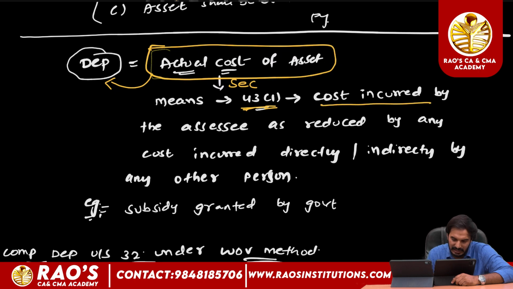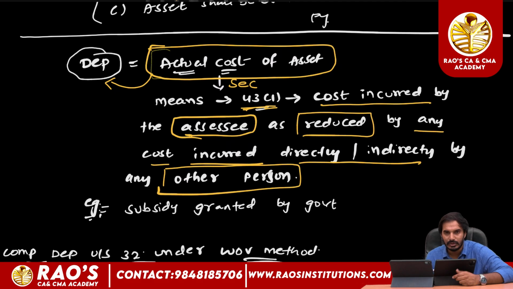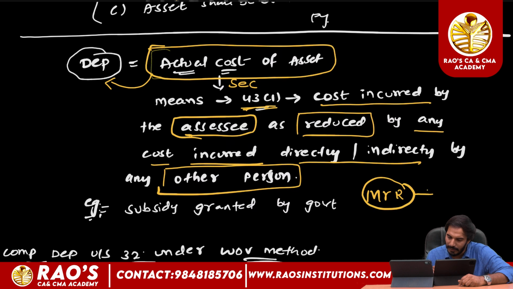Actual cost is the cost incurred by the assessee, as reduced by any cost directly or indirectly met by any other person. So actual cost means the cost incurred by the assessee, reduced by any cost met by any other person. For example, Mr. R, an assessee, intends to purchase plant and machinery.